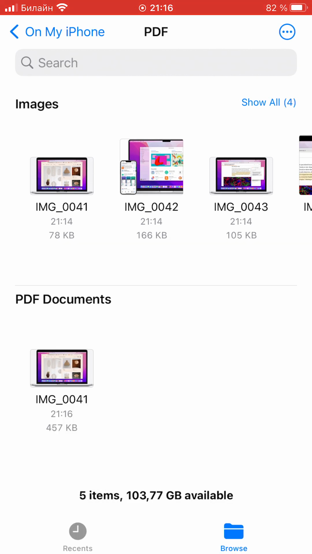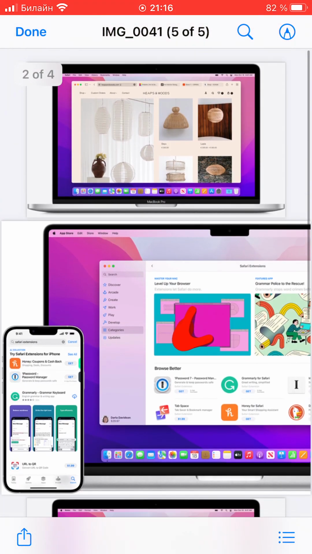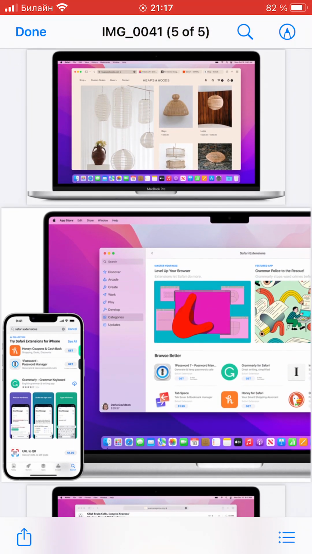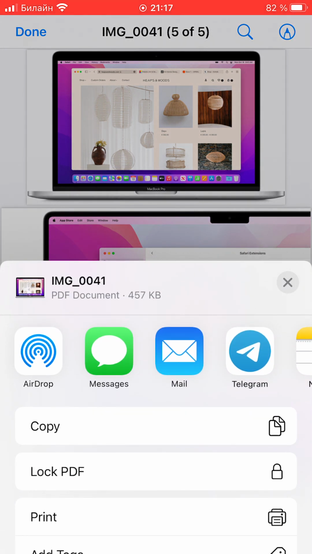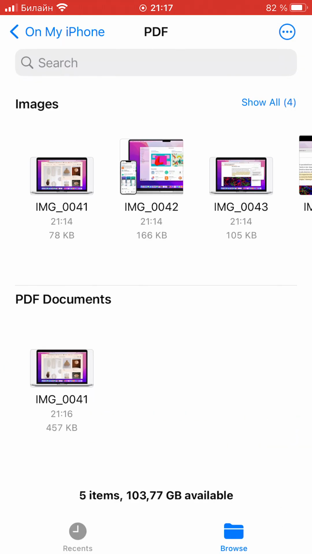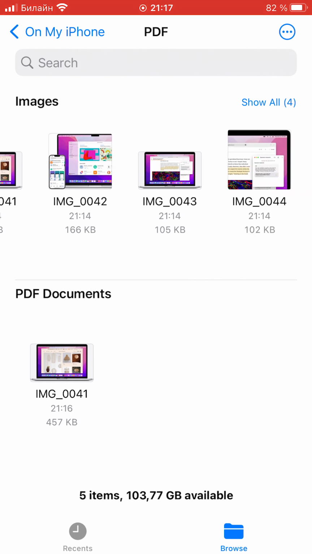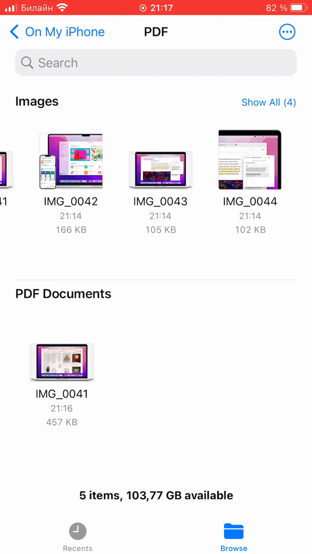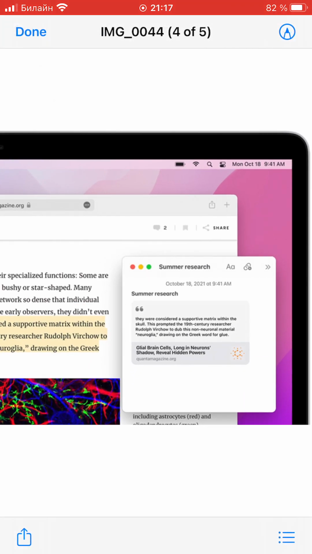We have our PDF document. Open it, and we can share this document with Messenger or email. If you want, for example, that image 44 was the first image, you can rename it. For this, choose this image, edit.